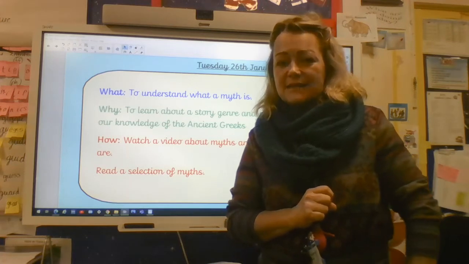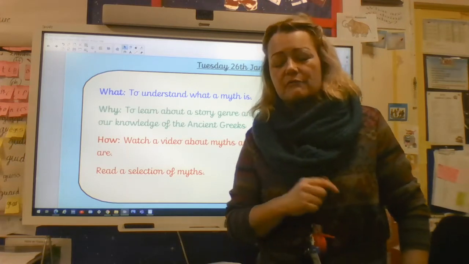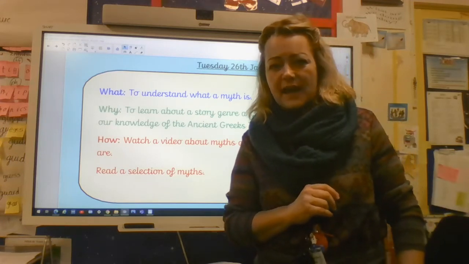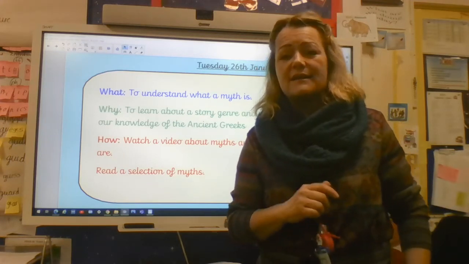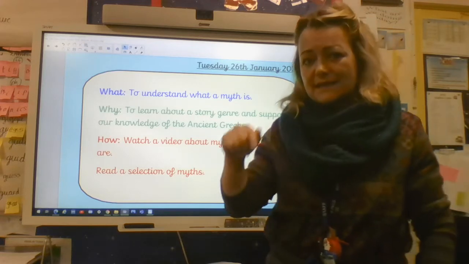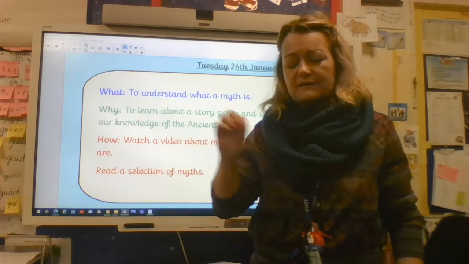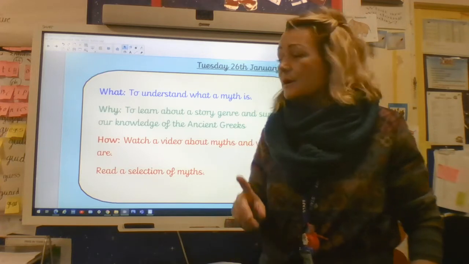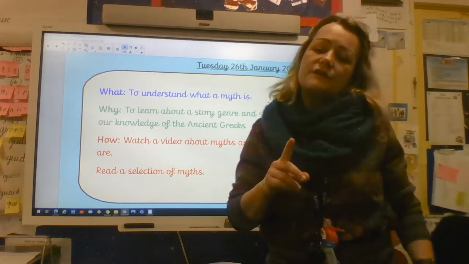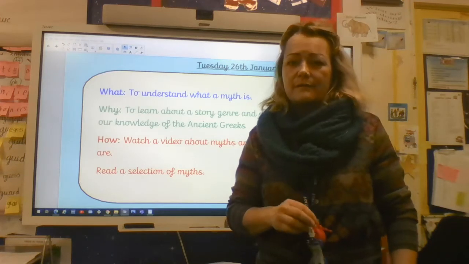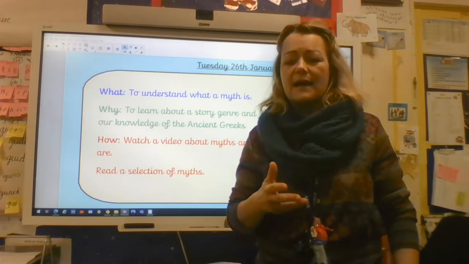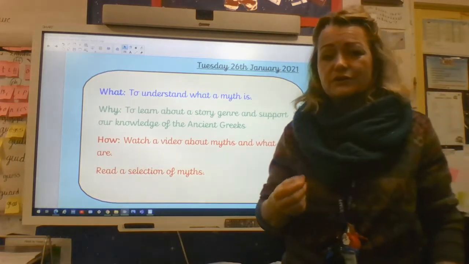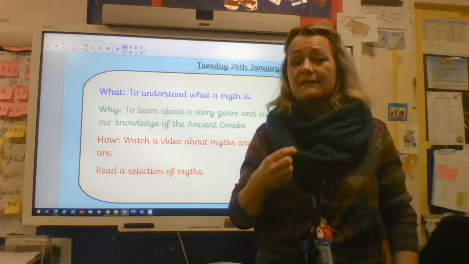We begin today's lesson with a revision of the grammar that we did yesterday. So we're going to look again at compound sentences by looking at the next lesson in the sequence using the same website from yesterday. I'll show you that in a moment. Then we're going to look at what a myth is. The best way of doing that is to read a selection of myths. So I will show you where to go to be able to access those.